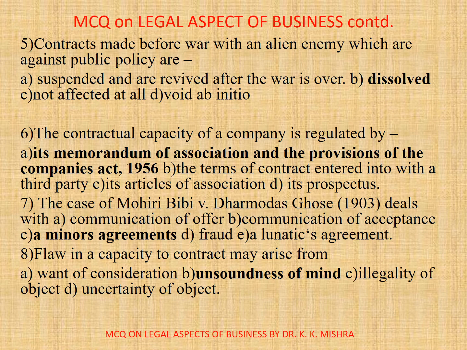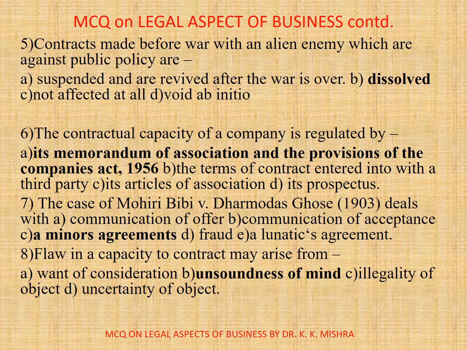Question number 5. Contracts made before war with an alien enemy which are against public policy are, options are A. Suspended and are revived after the war is over. B. Dissolved. C. Not affected at all. D. Void ab initio. Correct option is B.